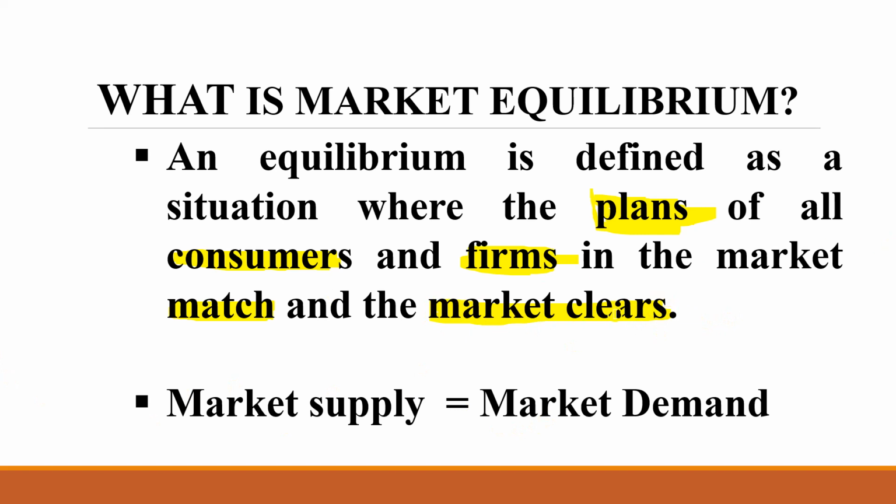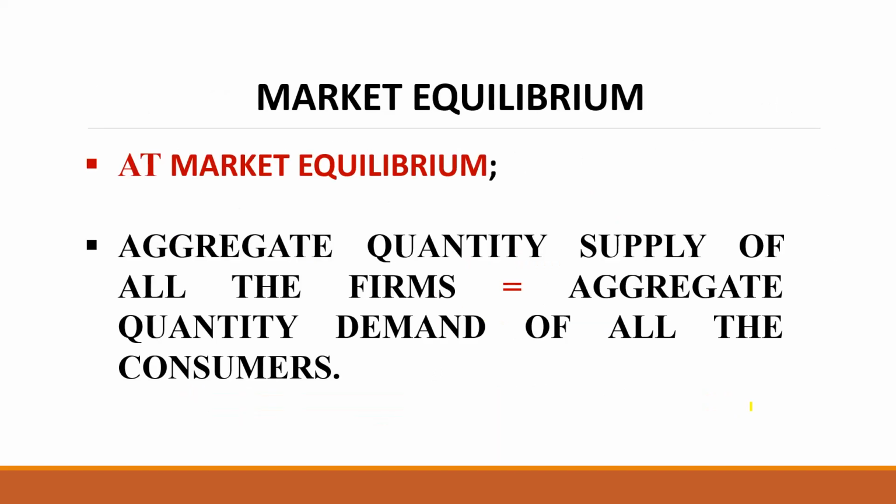That means at equilibrium, whatever the consumers demand is exactly equal to whatever firms supply. Market supply is exactly equal to market demand. This is the definition of market equilibrium.